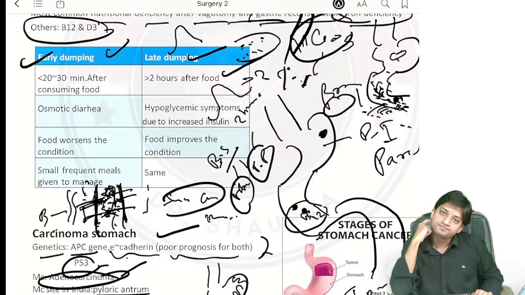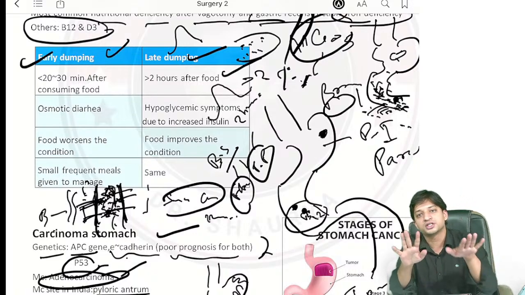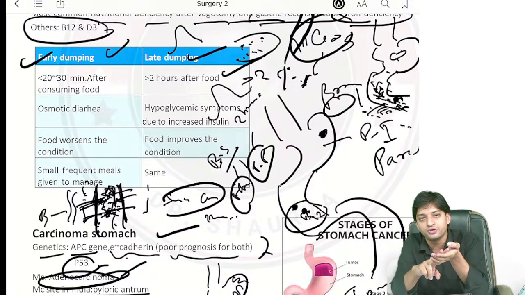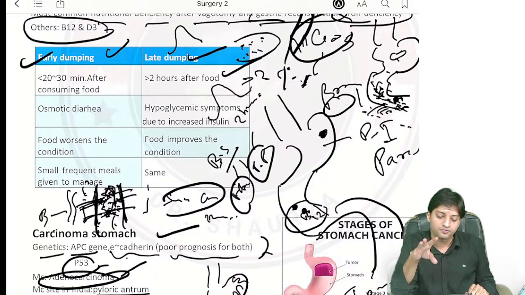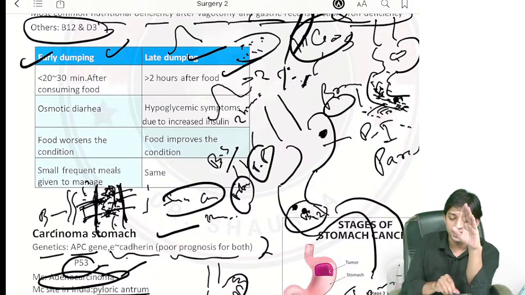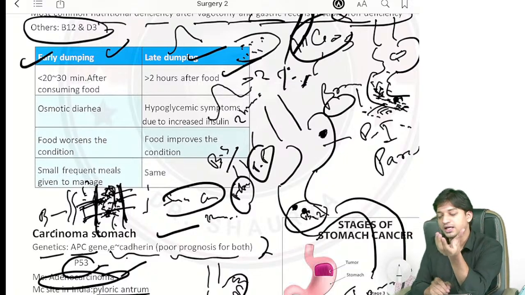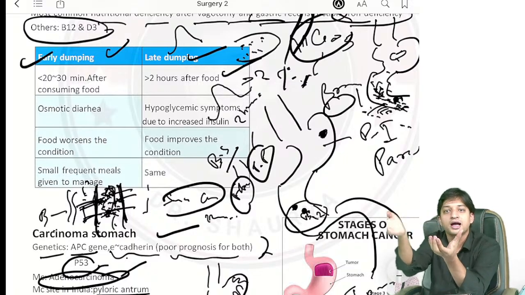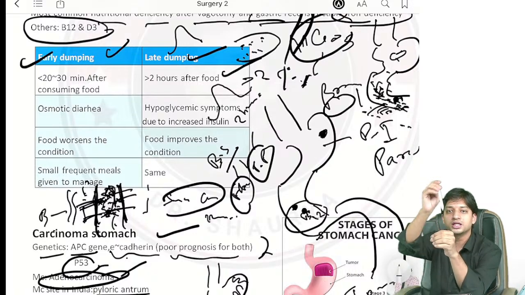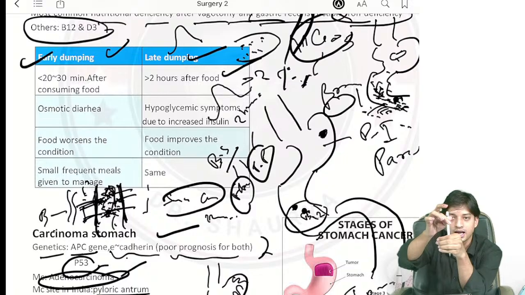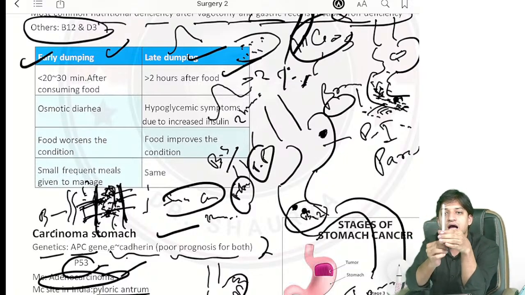What will happen? Suddenly, a malnourished patient or a patient with long-term parenteral nutrition starts taking food. If the patient takes hyperosmolar food, right? So what will happen if the food has greater osmolarity, just basic chemistry? Anything that has more osmolarity will attract water. So suppose this is the lumen of the GIT. The patient takes the food suddenly, right? What is going to happen if it is hyperosmolar?